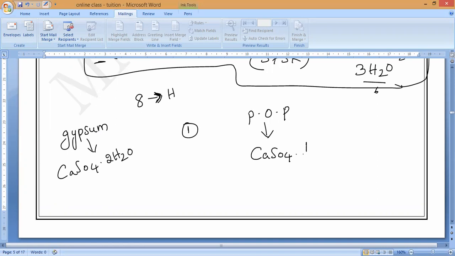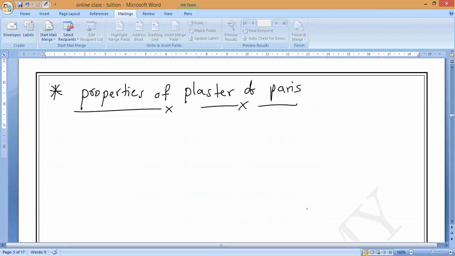Dileepan, Kevin, two formulas. 2 CaSO4.H2O, that is CaSO4.½H2O. Each CaSO4 molecule is sharing how much amount of water? Half molecule of water. That is the meaning of that. So anyone, you can write it. So now this is all about the preparation of plaster of Paris. Now we can go with the properties of plaster of Paris.